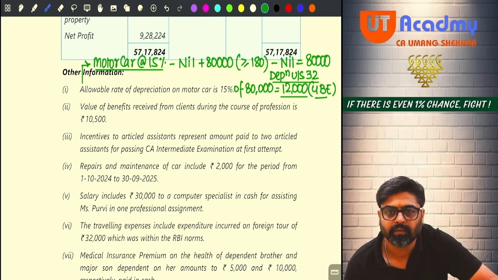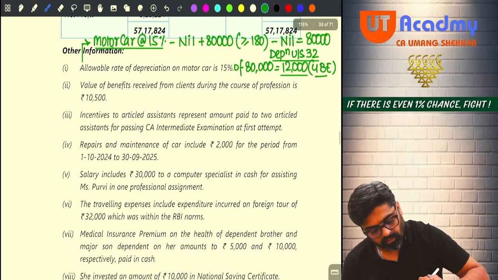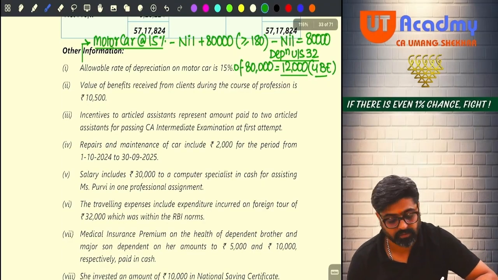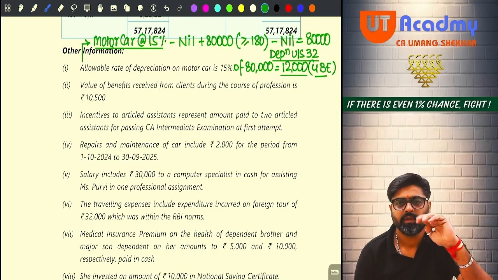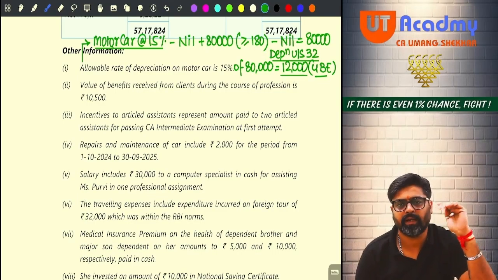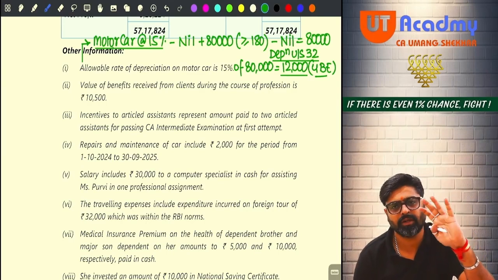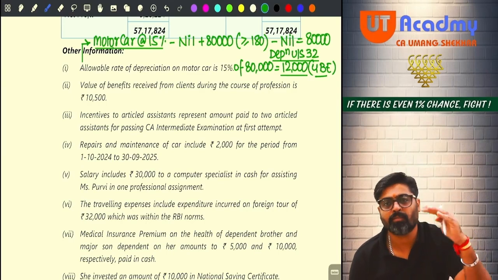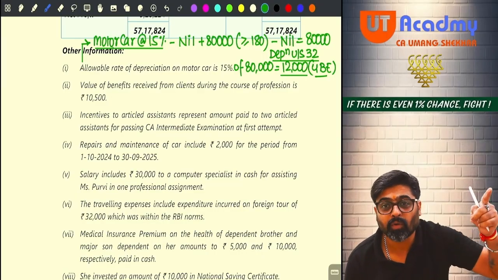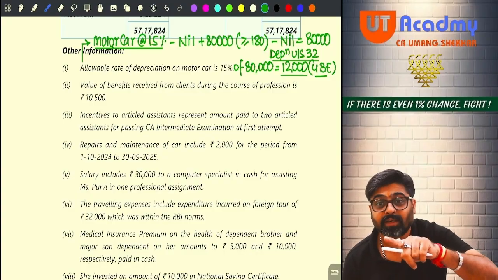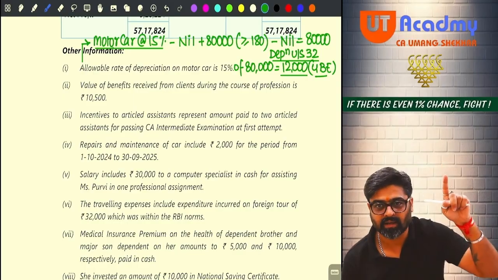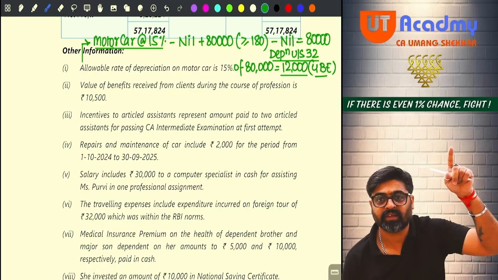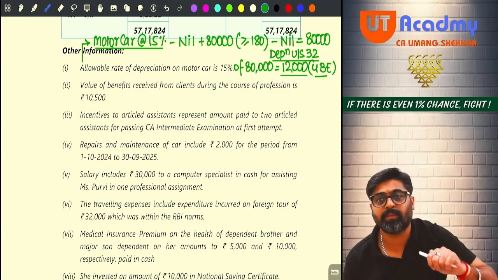Now next one. Value of benefits received from clients during the course of profession, 10,500. Say you become a chartered accountant. You are giving services to your clients and in return your clients are paying you fees. Is it your PGBP income? Yes. So instead of paying the fees, now they are giving you benefits. Don't you think that this is a perquisite received in the course of profession? This is also your PGBP income, as per the specific charge under the PGBP head.